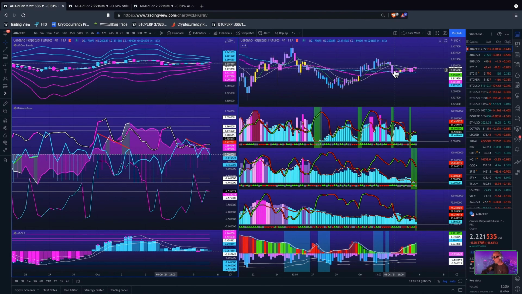If you see that bear div play out on Ethereum and Bitcoin, you're not going to see as big a pullback on Cardano, and then Cardano might bring the other two out of the hole and lead the market for a couple days. That'll be interesting. That's what these charts are telling me at the moment.